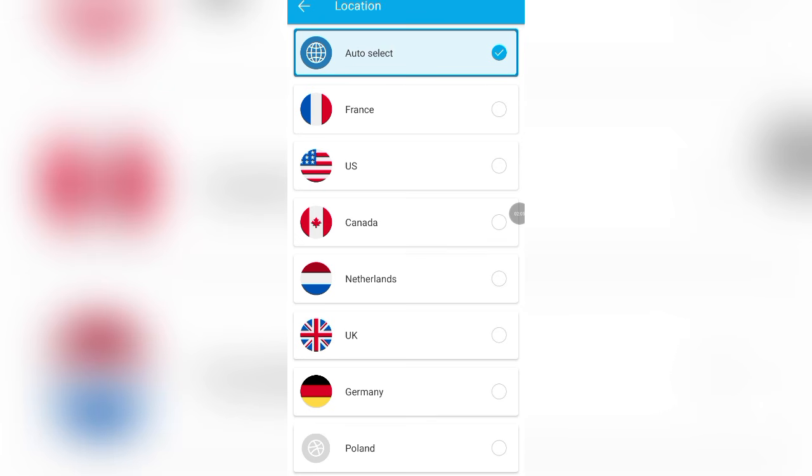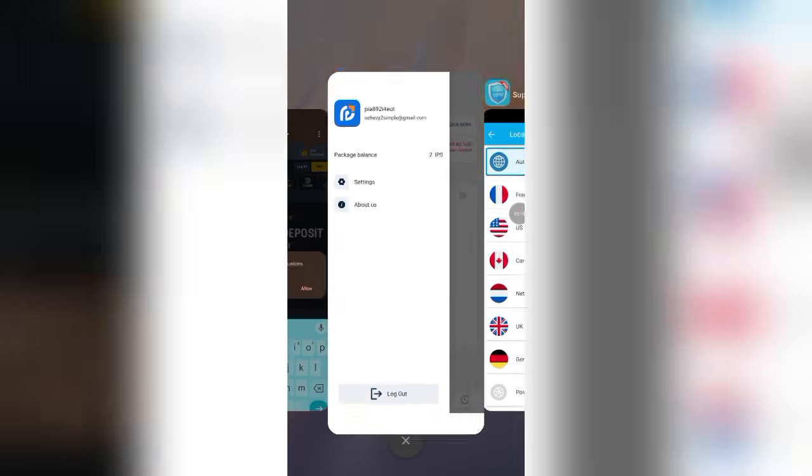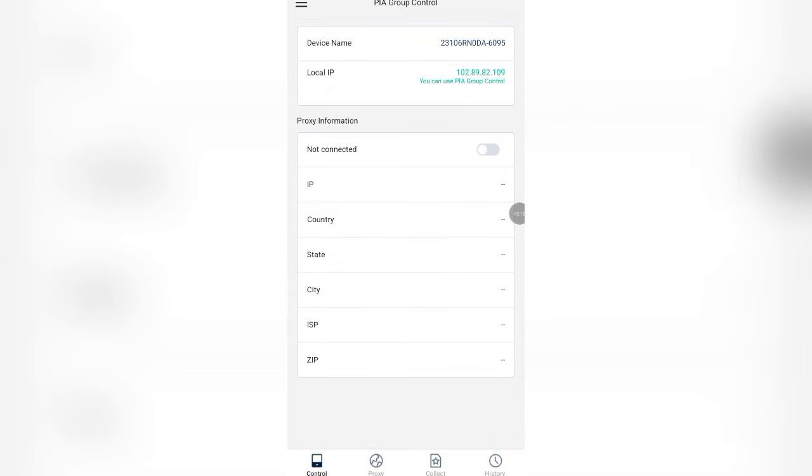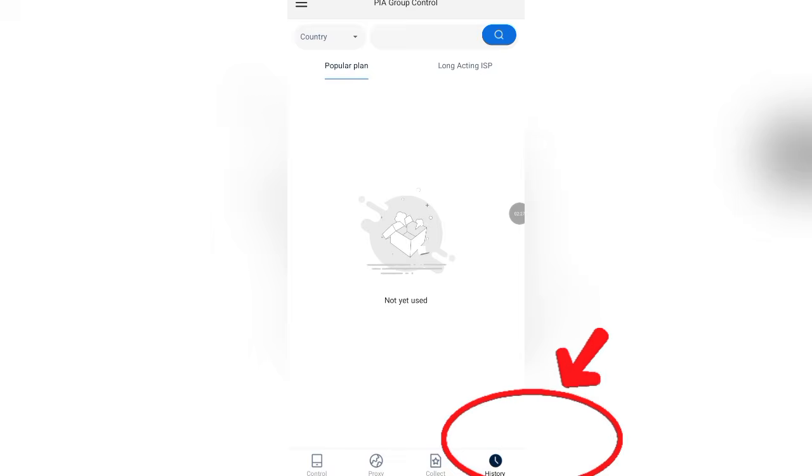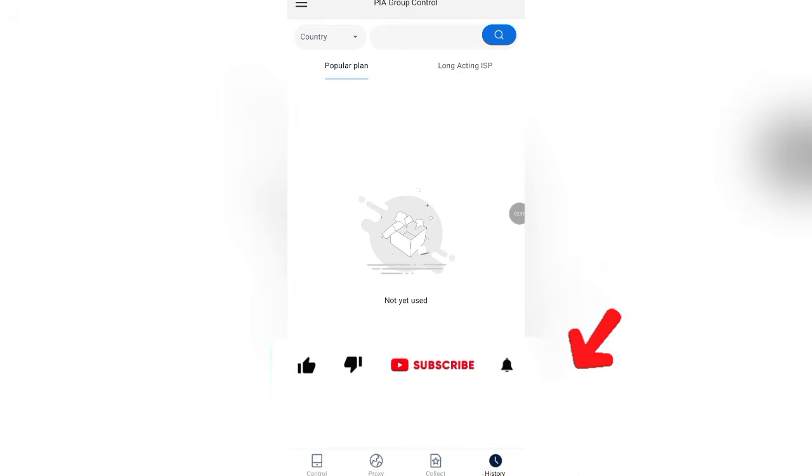Right here, with this particular survey, we are going to be trying something different. Like I said earlier, these are peer proxy. You can see we are not connected. Let me use this medium to also address some issues for some of you that have gotten this peer proxy before now. Once you unlock your IP, you're going to be finding it under history right here, or you can see it under record for those using iPhone. That is how you can get that.